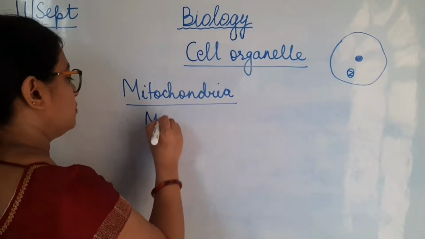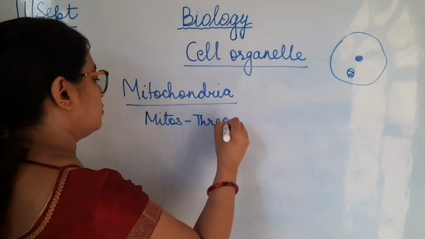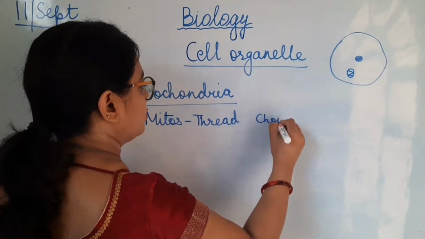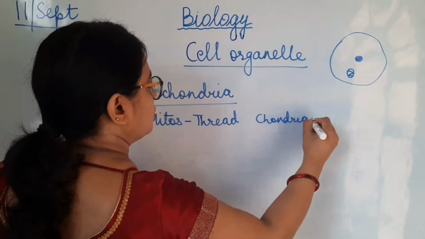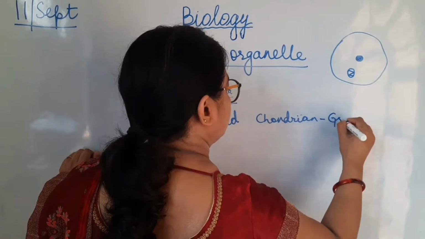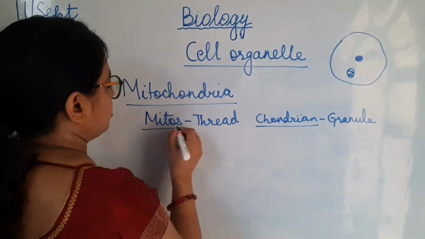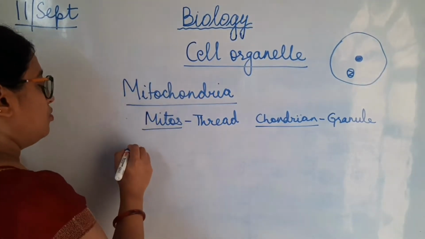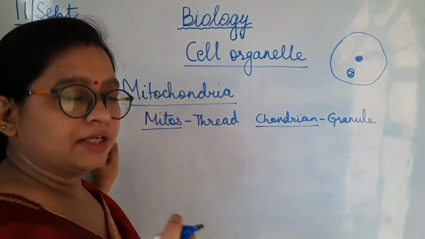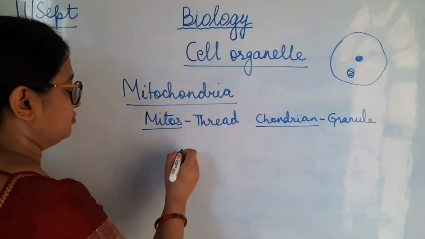Mitos means thread and chondrial means granule. So it is made of two terms. Mitochondria is a very important part of the cell and it has a double layer. It has two layers. Let's see the structure of mitochondria.